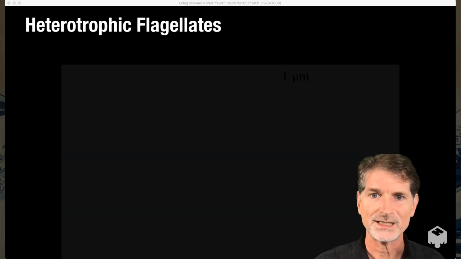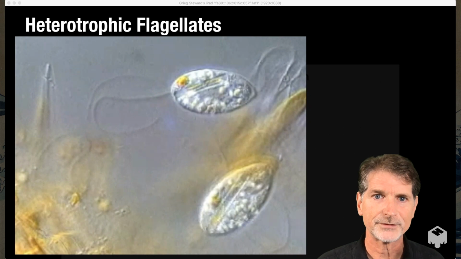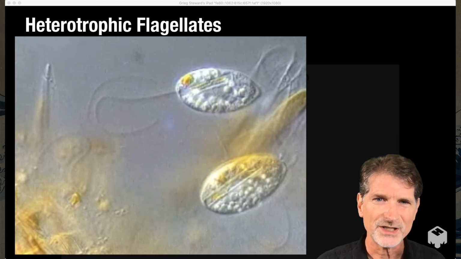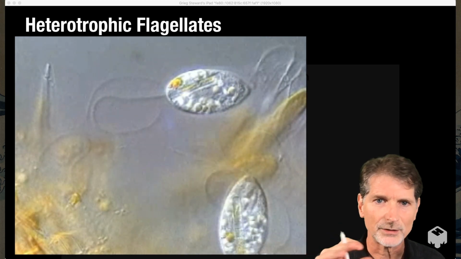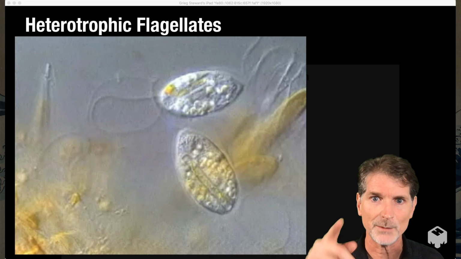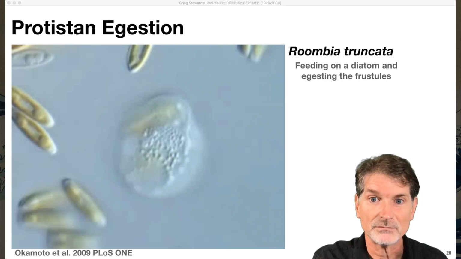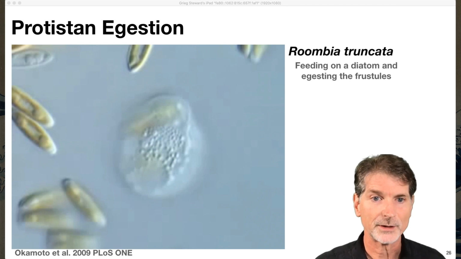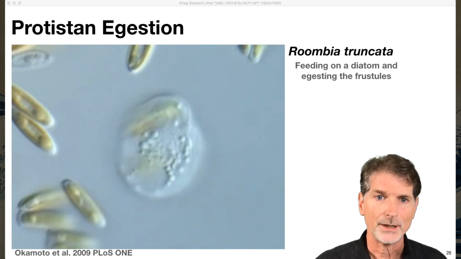So, a little bit of video so you can see these things live. Here's a heterotrophic flagellate. Not really doing too much here, but you can see the flagellum a little bit, that whip-like tail beating around, and it would appear that they've eaten a diatom, that rod-shaped thing inside of them. Everything that eats has to... everything poops, as we heard. Even single-celled organisms. This is supplementary material from this paper by Okamoto et al.